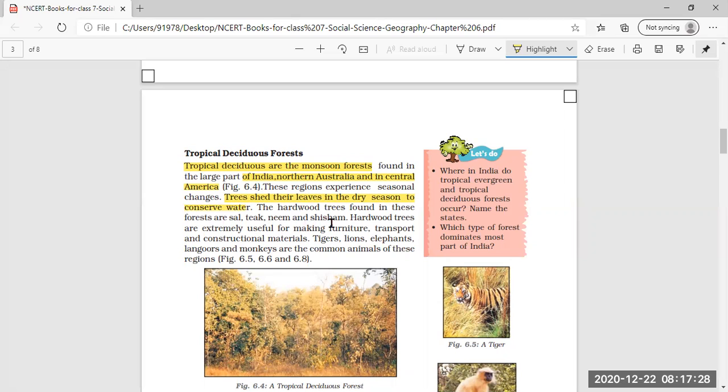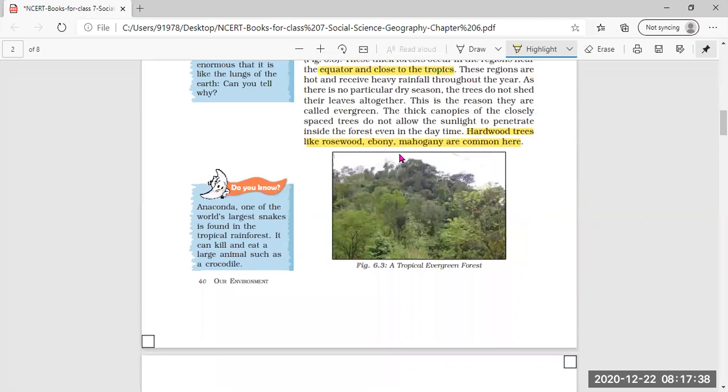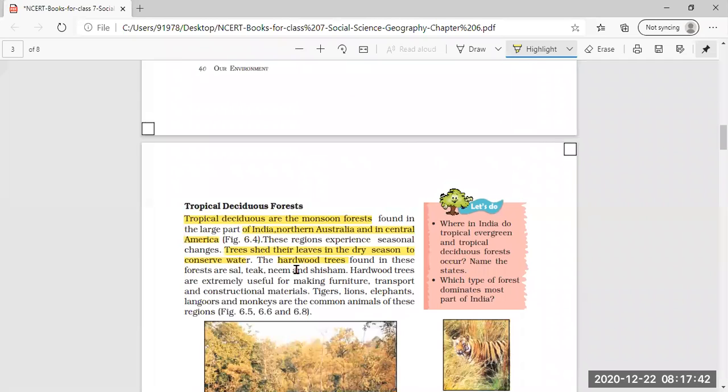The hardwood trees found in these forests are sal, teak, neem, and shisham, which grow in this deciduous forest. In the evergreen forest, the hardwood trees are rosewood, ebony, and mahogany. And hardwood trees are extremely useful for making furniture.